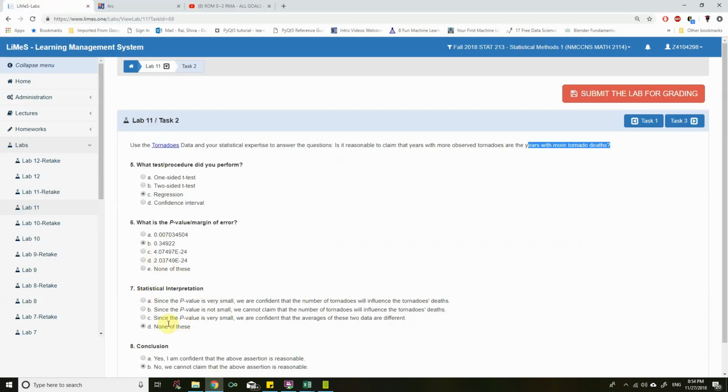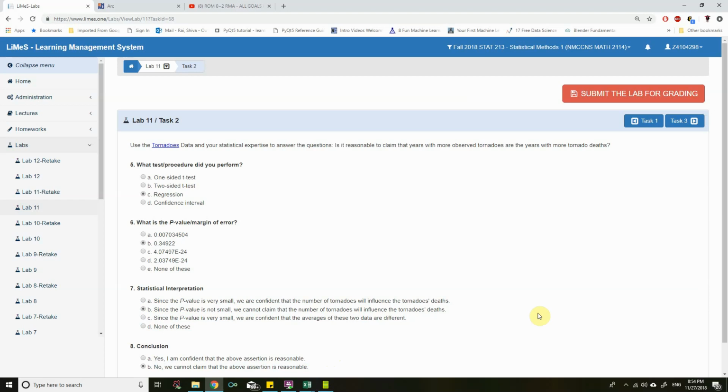Now for the statistical interpretation, we should be going towards this one or this one, since the p-value is not small. Let's read B: since the p-value is not small, we cannot claim that the number of tornadoes will influence the tornado deaths. So this is the correct interpretation. Conclusion: since the p-value is very large, we cannot claim the above assertion is reasonable.